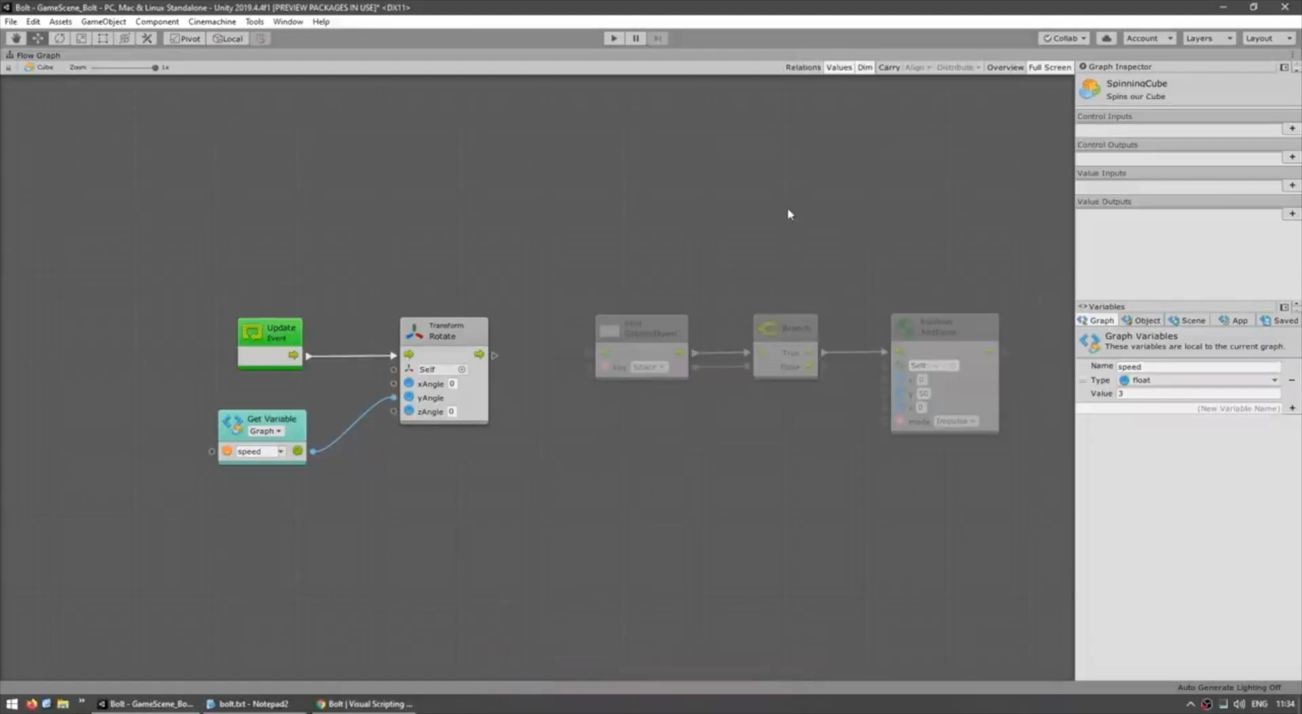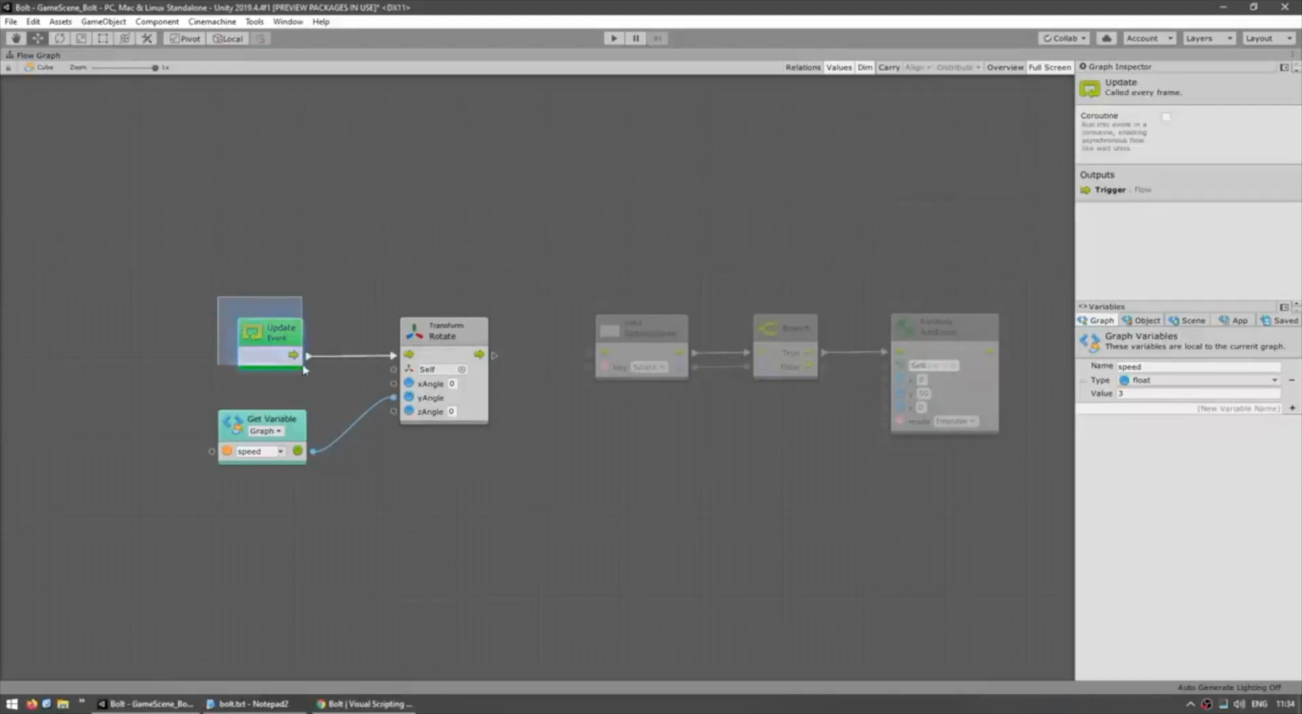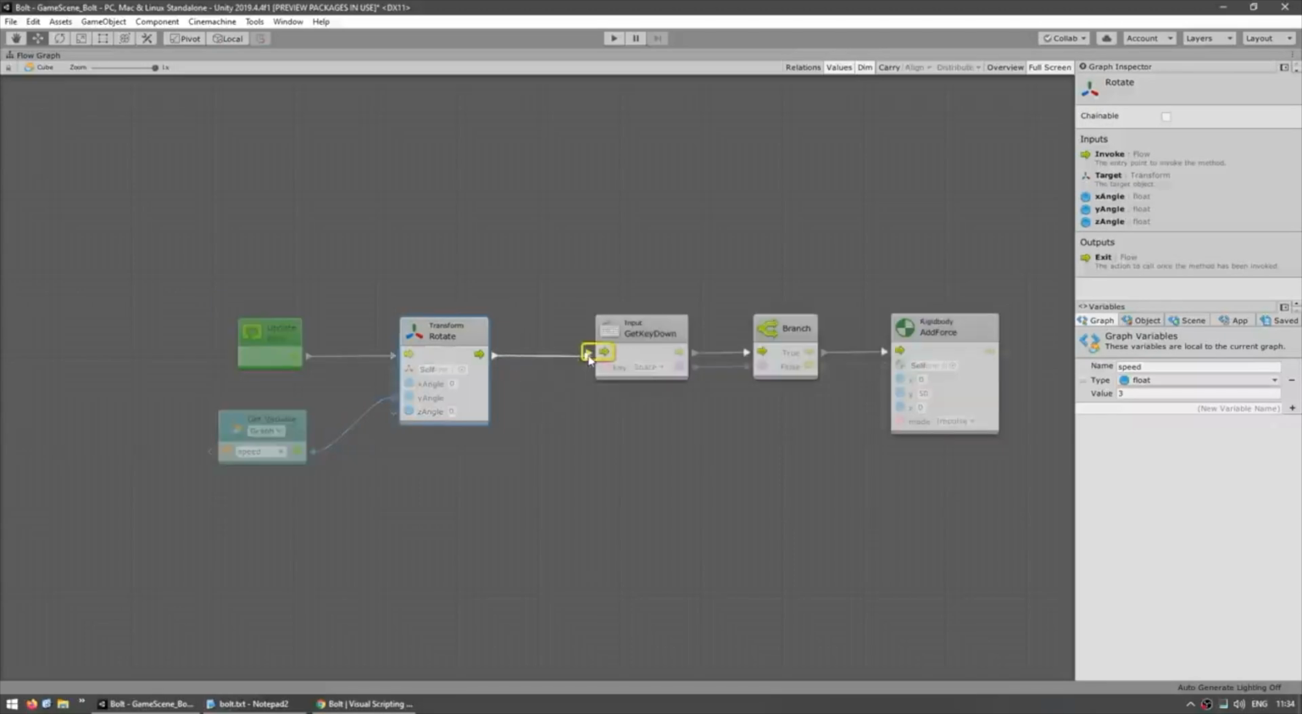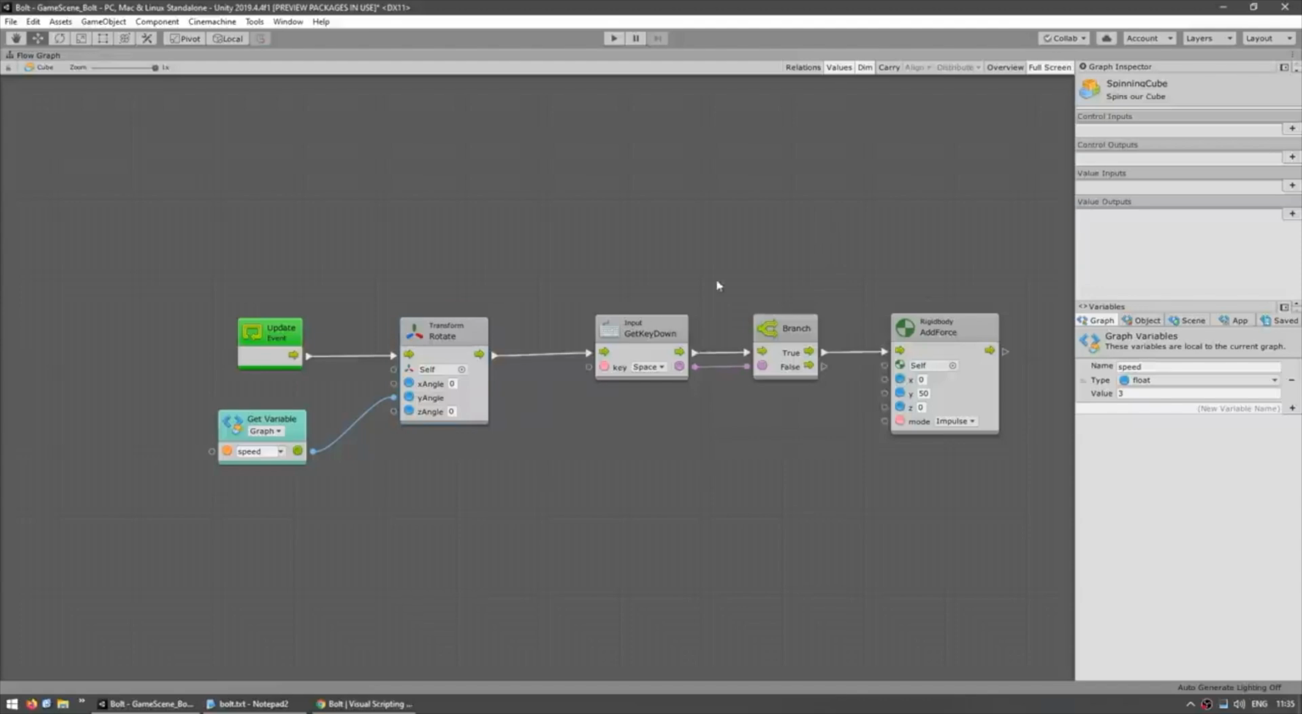Now, one key concept in programming and running code is the flow of execution. Essentially, the code runs line by line. So it runs the first line, then the next line, and so on. Here we can visualize that same process with the flow of execution. So we start off on the update, then we execute the rotate node. And then after that, we need to connect this into the get key down, which will then run this one, then run this one, and run this one. Essentially, there always needs to be a continuous flow from start to finish. And right now you can see they're no longer transparent since they are indeed being used.